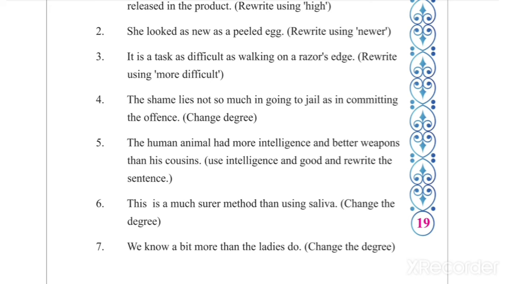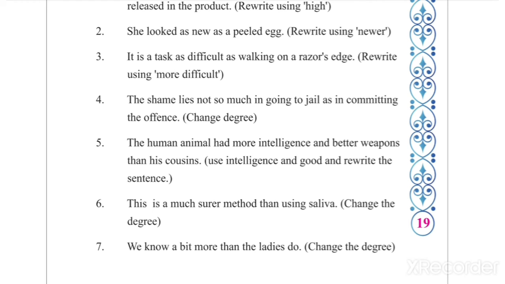Fourth one, the shame lies not so much in going to jail as in committing the offense. Again it is clearly given, change the degree. Here also it is positive degree, and we all know that we can change positive into comparative, comparative into positive. So we will change into comparative.